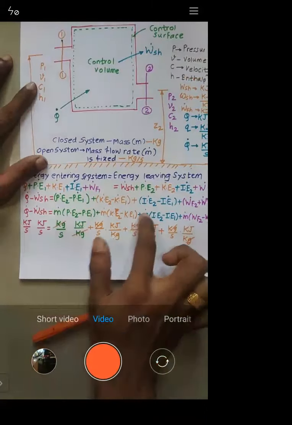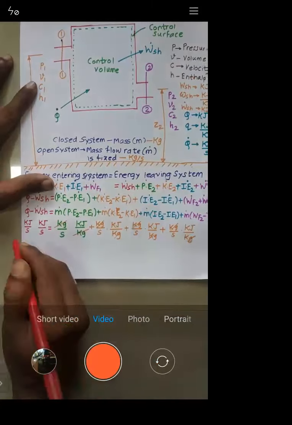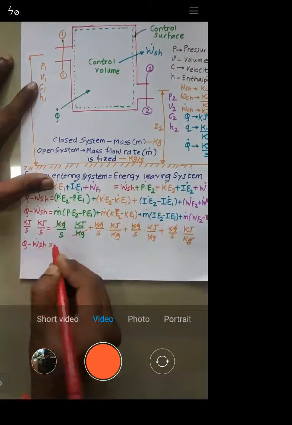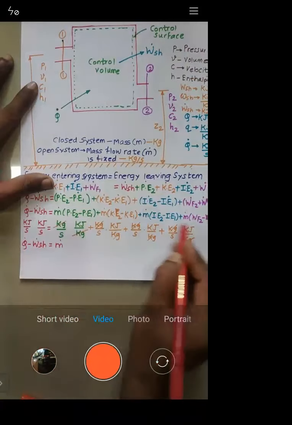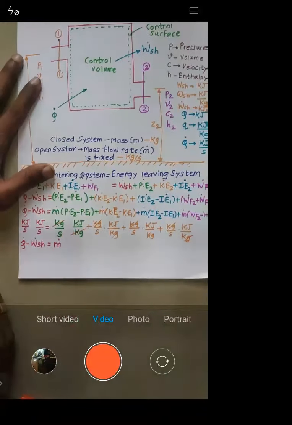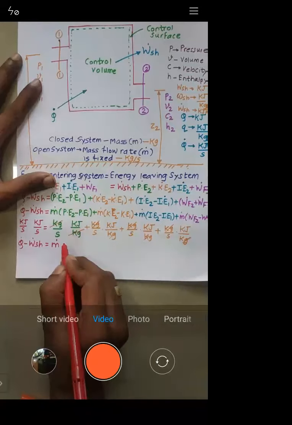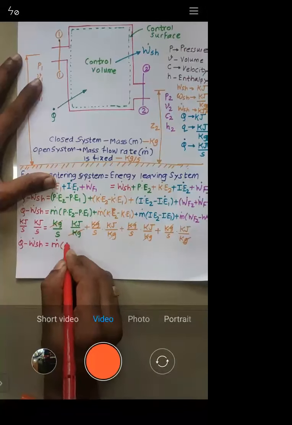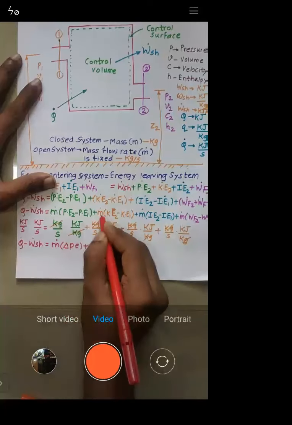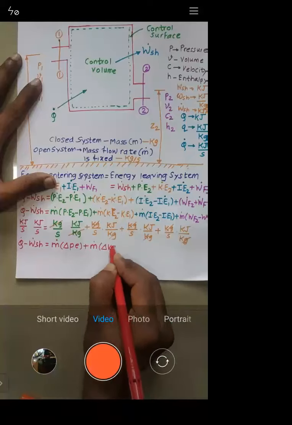Now from this equation, I will just take m dot common. So q dot minus w dot sh is equal to m dot, which I will take common from all the terms. Now what is remaining is m dot into Pe2 minus Pe1, the change in potential energy, plus again m dot as it is, into Ke2 minus Ke1, the change in kinetic energy.